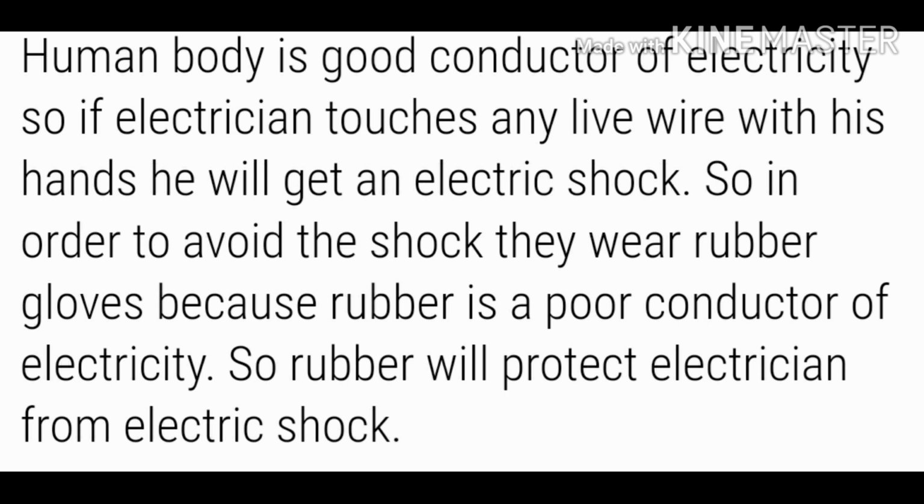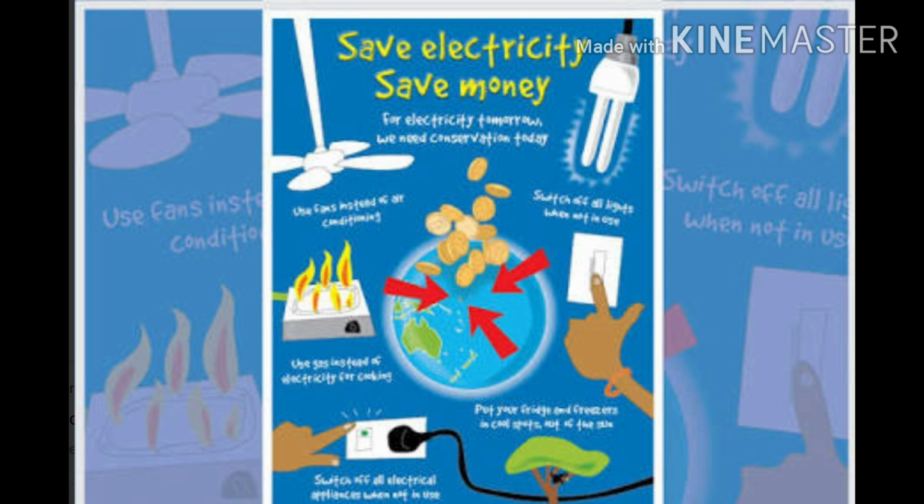By this time you might be very much clear why we are studying this chapter. So, one should know about conductors and insulators and dangers and precautions related to handling of electrical devices.